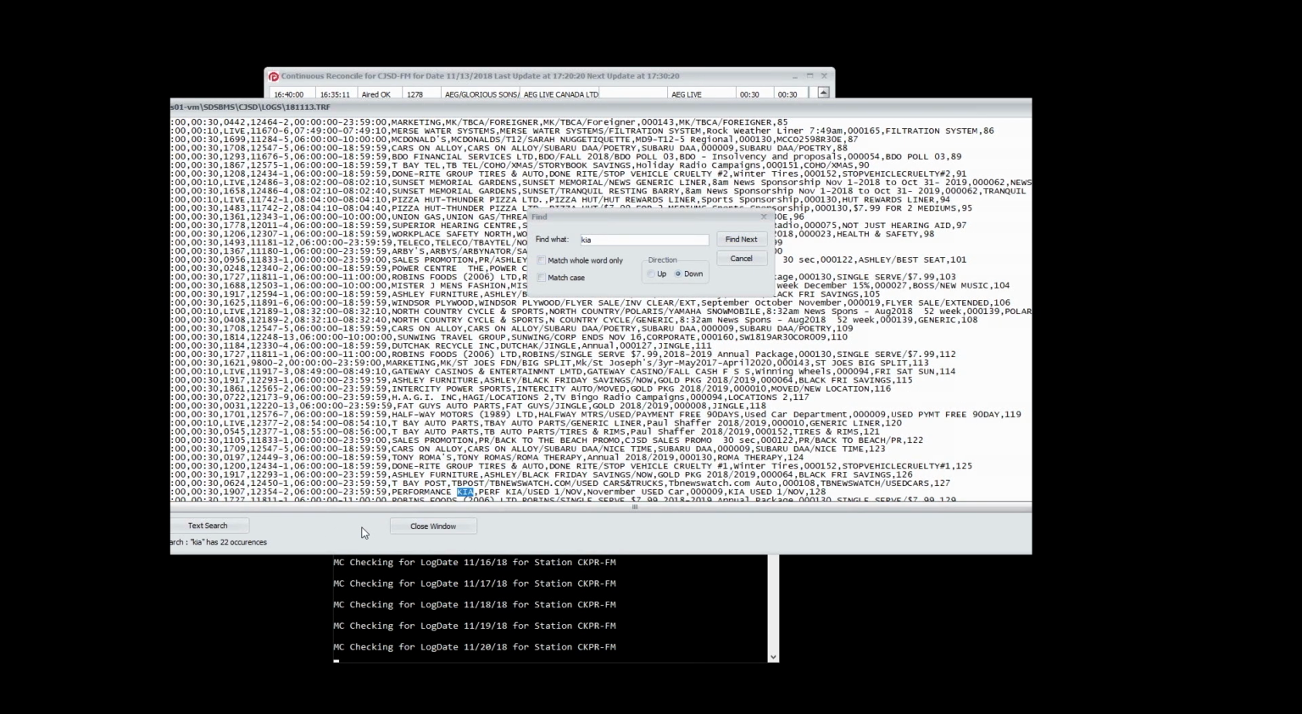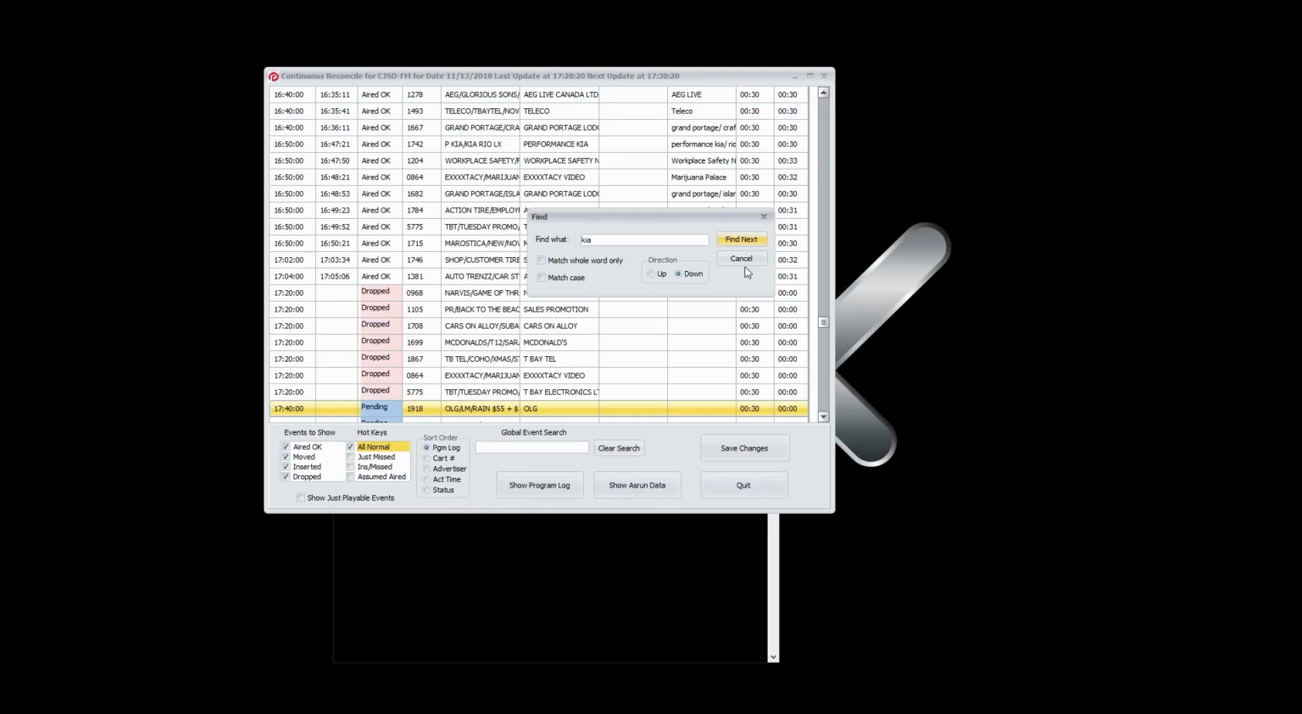Now, the format of that log is really dependent on your traffic system. Some of them are more readable than others.